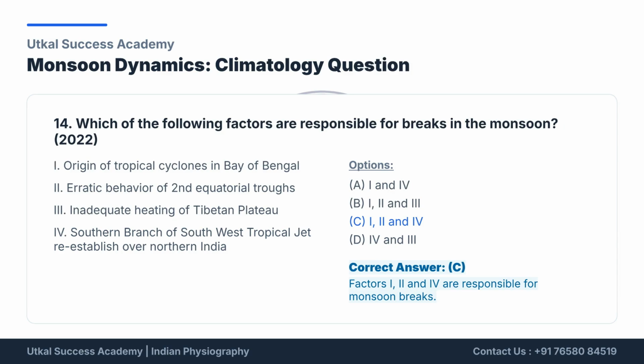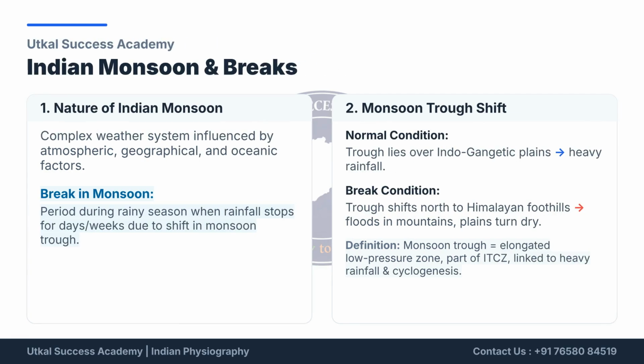Regarding monsoon breaks, factors responsible include the origin of tropical cyclones in the Bay of Bengal, erratic behavior of the second equatorial troughs, and the re-establishment of the southern branch of the southwest tropical jet over northern India. Inadequate heating of the Tibetan Plateau is not a factor. The Indian monsoon is a complex weather system.